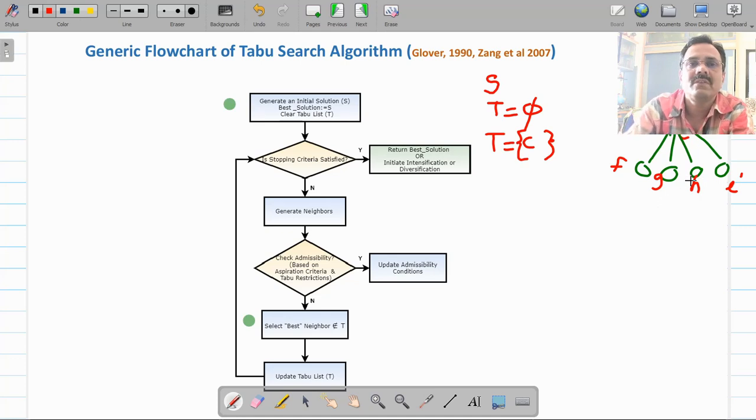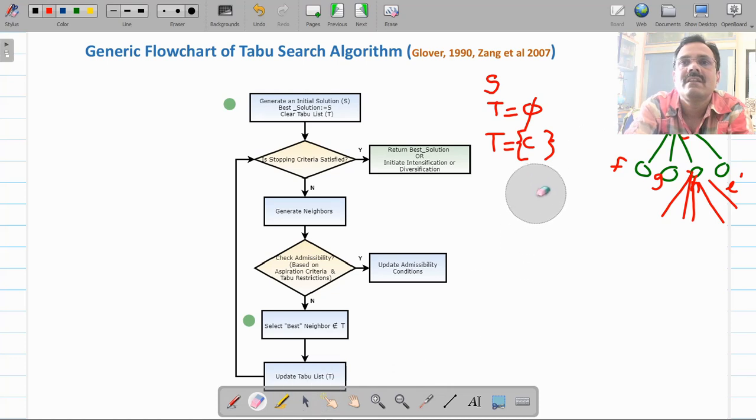So you're going to update the tabu list, generate the successors of this node H, and now you will incorporate this H into the tabu list.